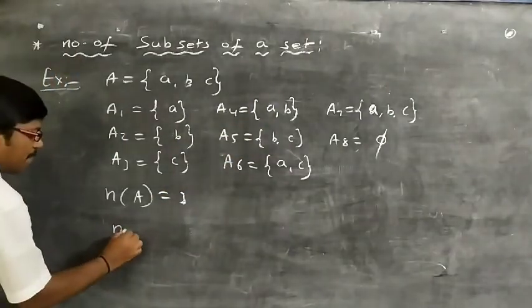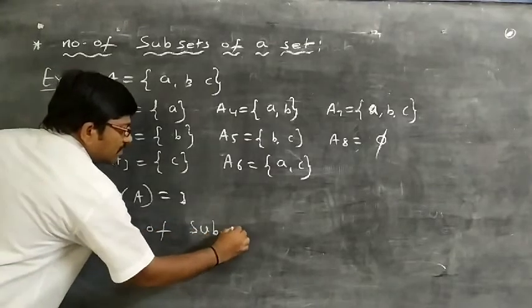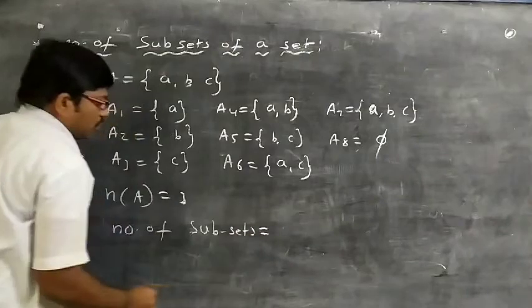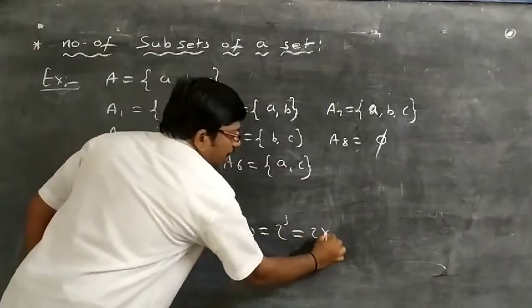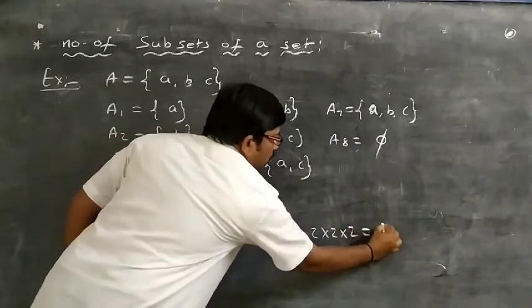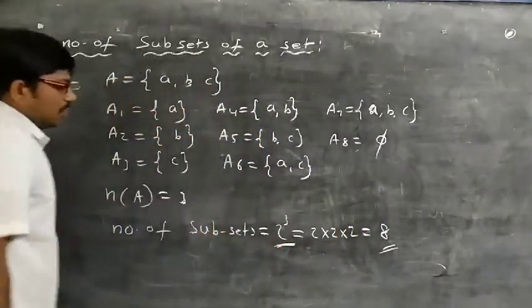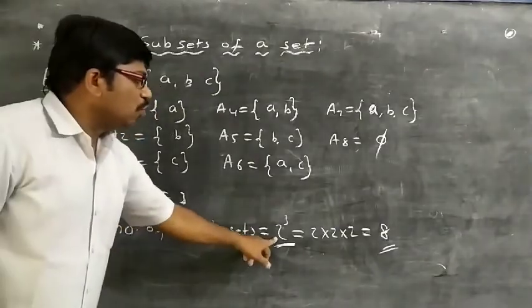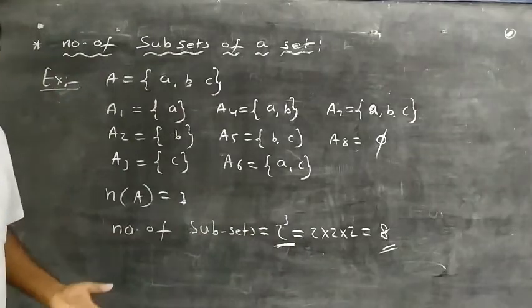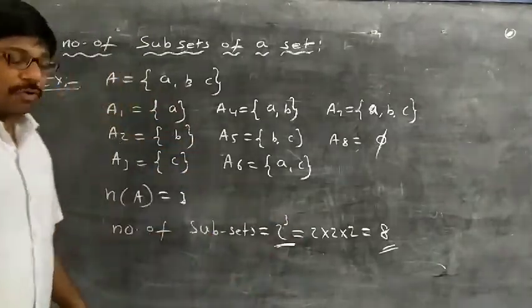So the number of subsets is equal to 2 cube, that is 2 into 2 into 2, that is equal to 8. Okay, this is the formula. If a set has 3 elements, then the number of subsets is 2 cube. If a set has 4 elements, then the number of subsets is 2 power 4.